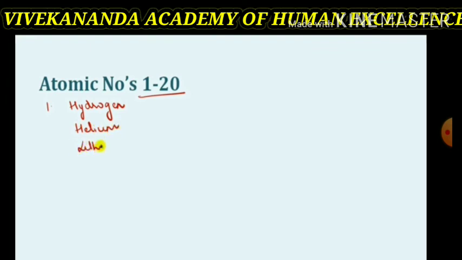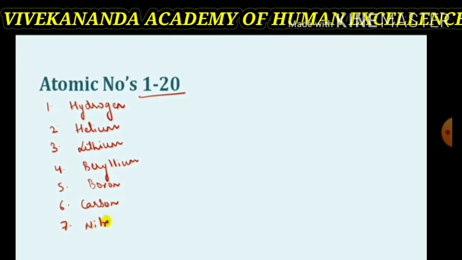Atomic number 2 helium, 3 lithium, 4 beryllium, 5 boron. Atomic number 6 is the carbon atom. Atomic number 7 nitrogen atom. Atomic number 8 is the oxygen atom. Atomic number 9 is fluorine.